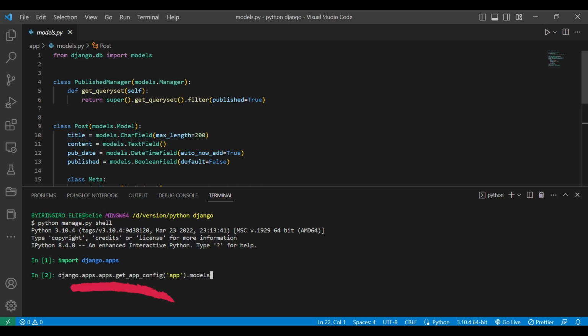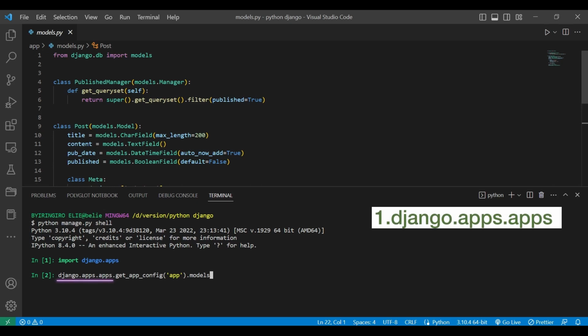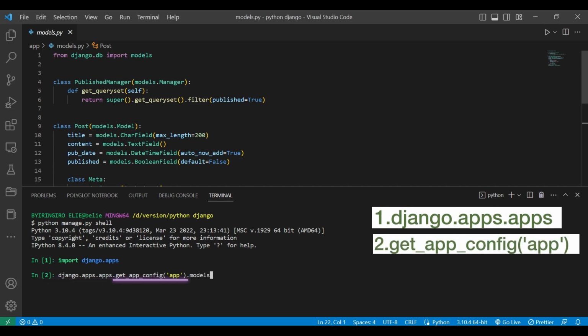Here's a breakdown of what's happening. django.apps.apps is a reference to the Django apps registry, which stores information about all installed Django applications. get_app_config('app') retrieves the configuration object for the app application from the registry. This object contains metadata about the application, such as its label, name, and installed models. models is an attribute of the application configuration object that refers to the models module of the application. This module contains the Python classes that define the application's data models.